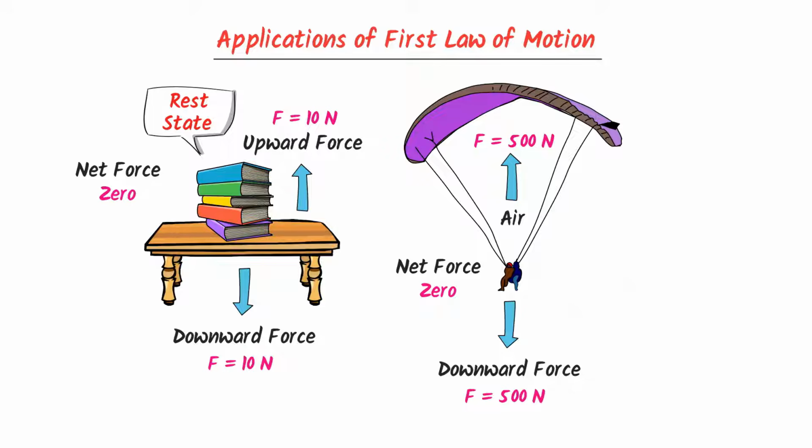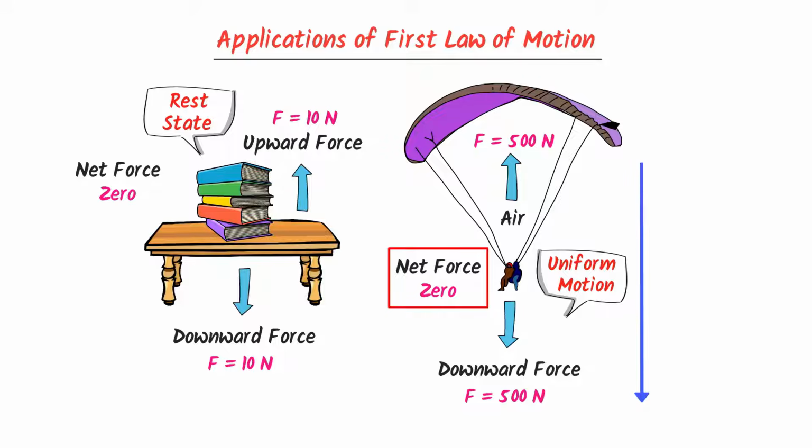But we know that this person is still in uniform motion, or is moving with uniform speed towards the earth. Here, a lot of students are confused. They think that if the net force is 0, then why is the paratrooper moving with uniform speed towards the earth? Well, the answer is simple. It is due to inertia.